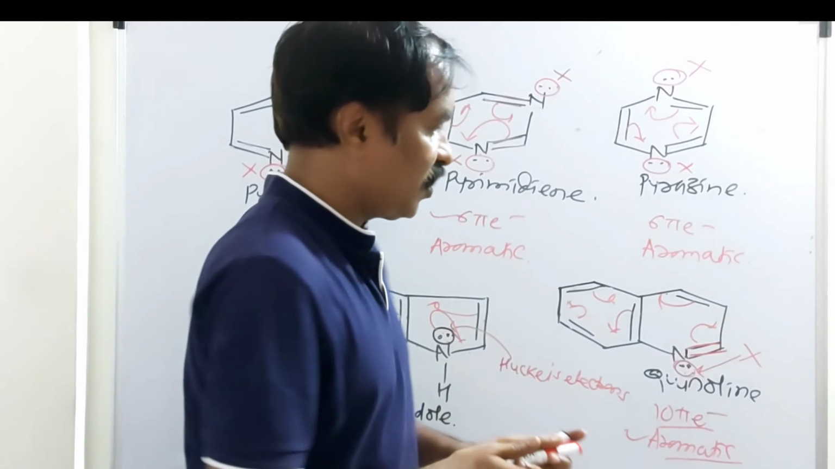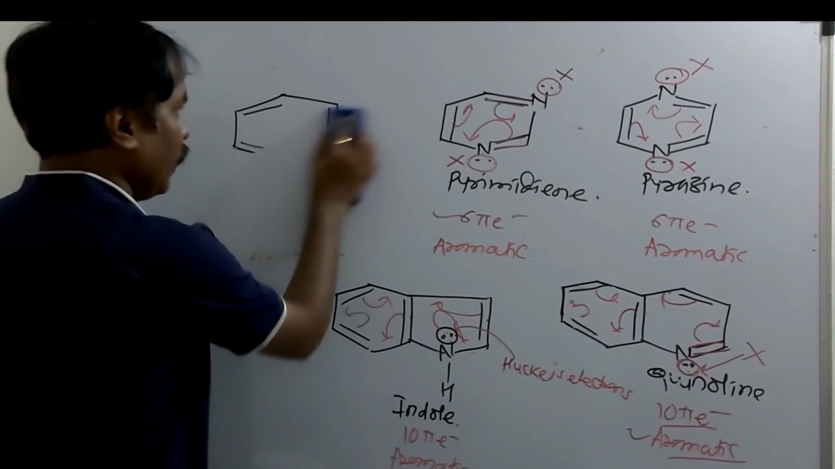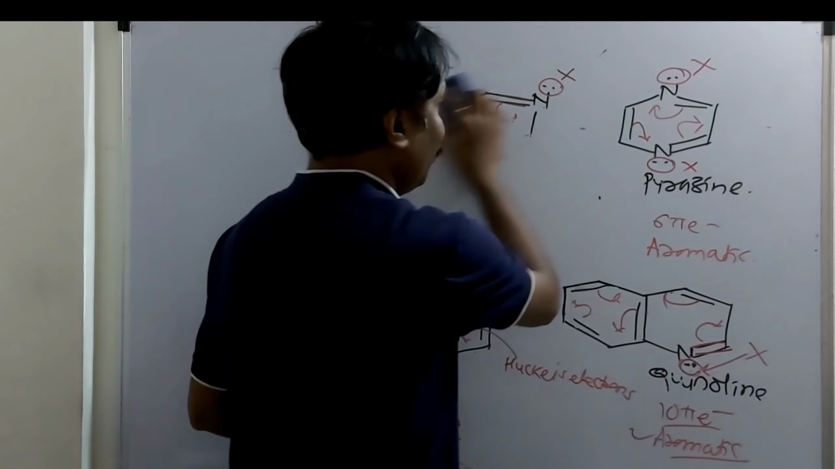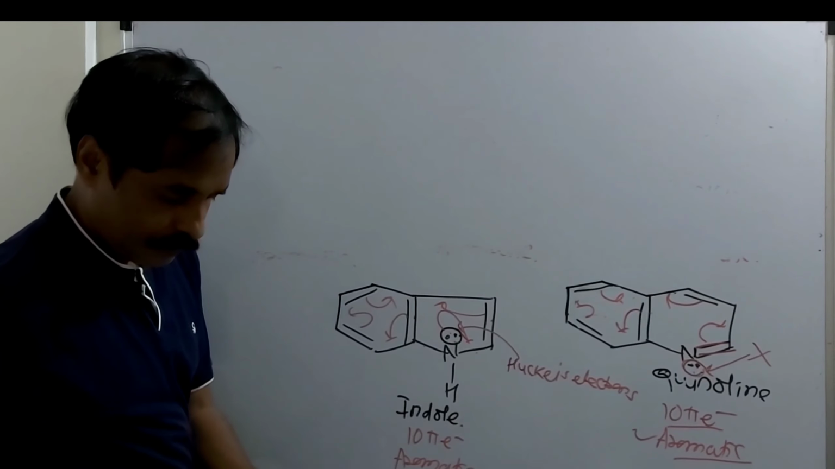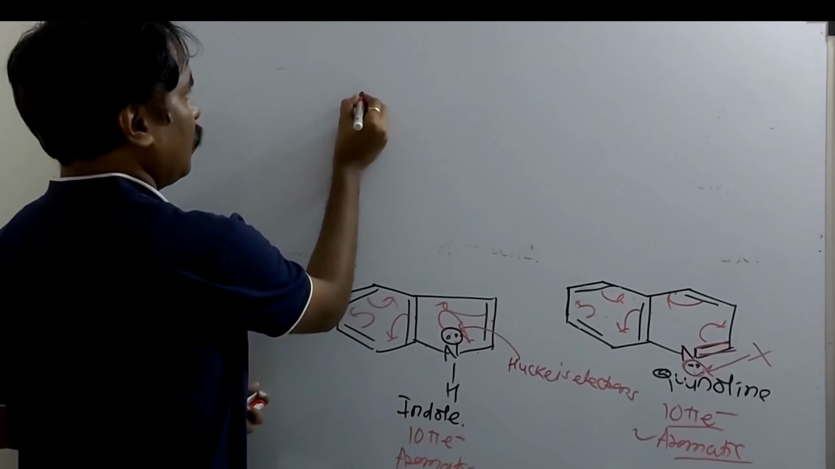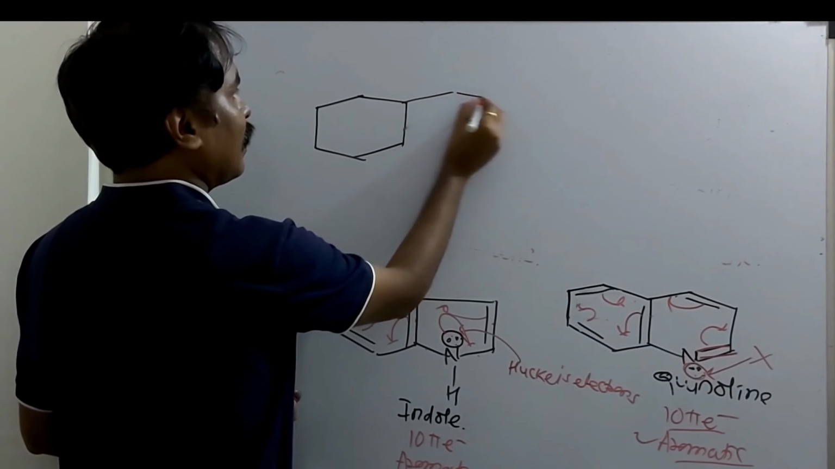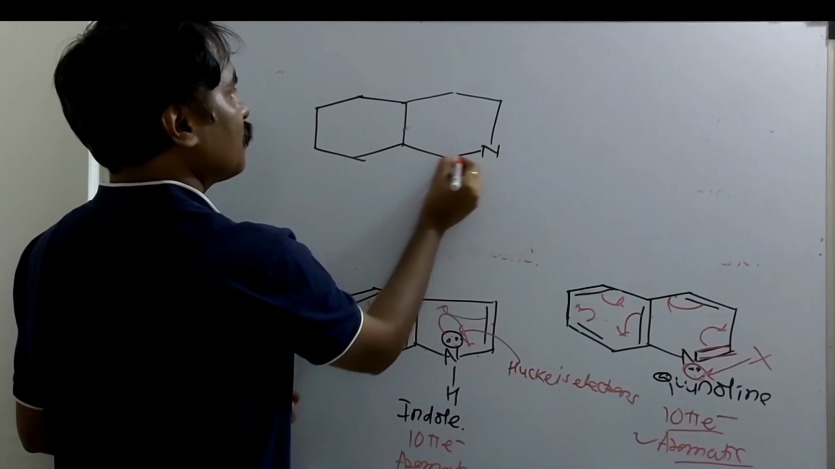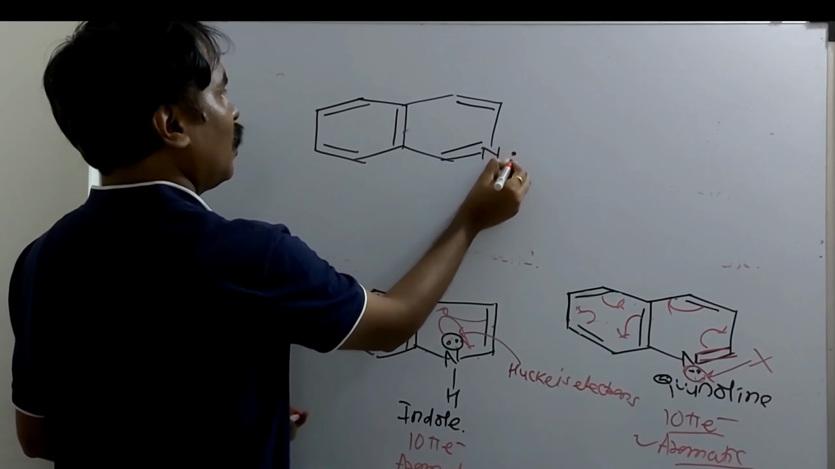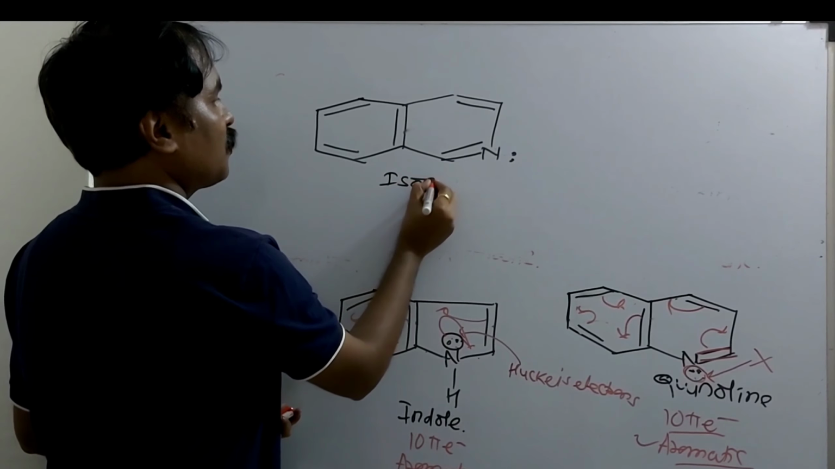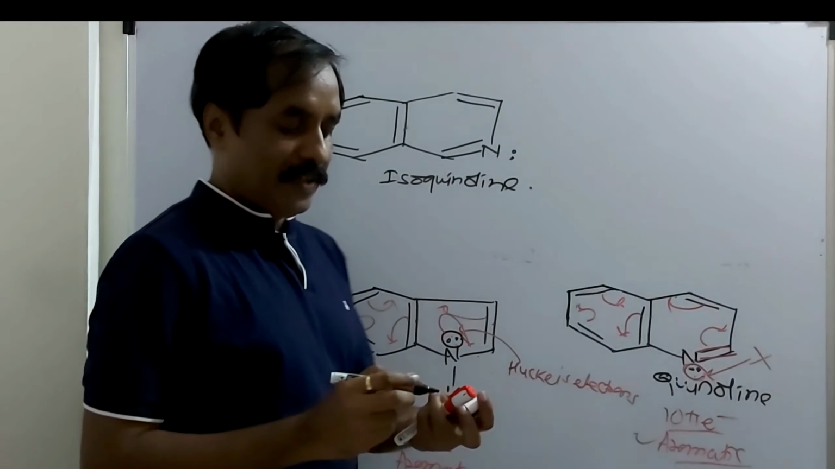Exactly the same in the case of isoquinoline. This is the isomer of quinoline. The structure of isoquinoline is again like naphthalene. It is like this. Here there is one lone pair. The name of this heterocyclic compound is isoquinoline. Now tell me whether it is aromatic or not.